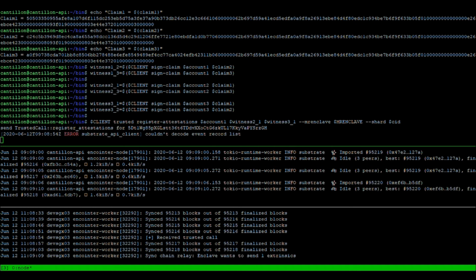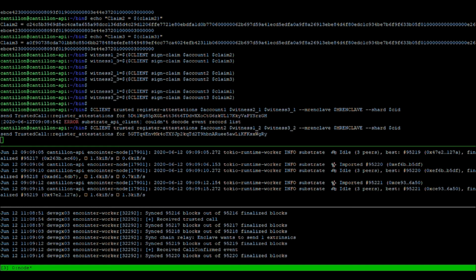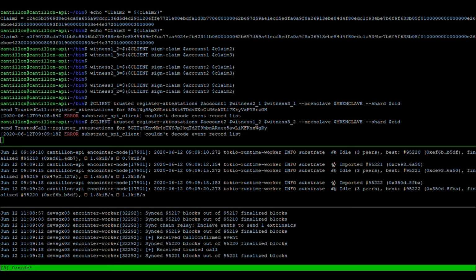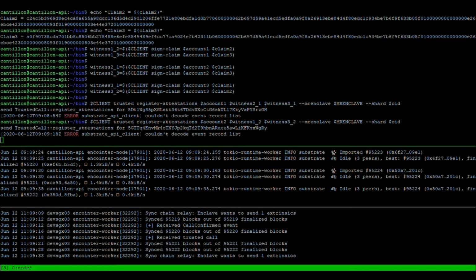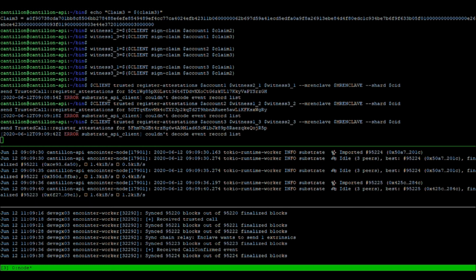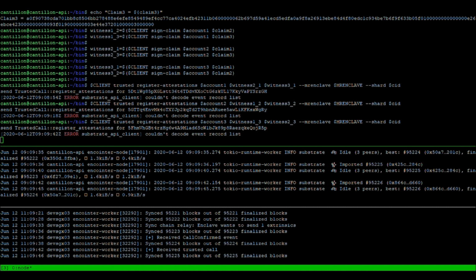Now we send these attestations to the worker. Again, an extrinsic with an opaque payload is forwarded to the worker, where it is decrypted, authenticated, and processed. Once that is done, we can query our own attestations.